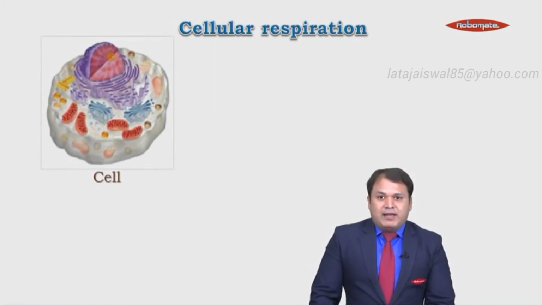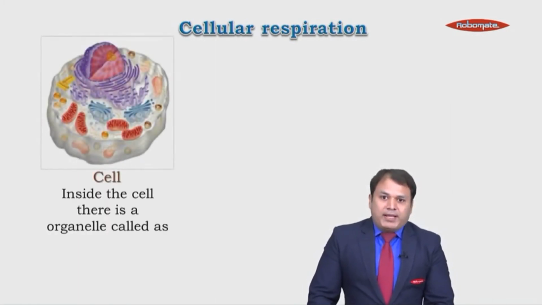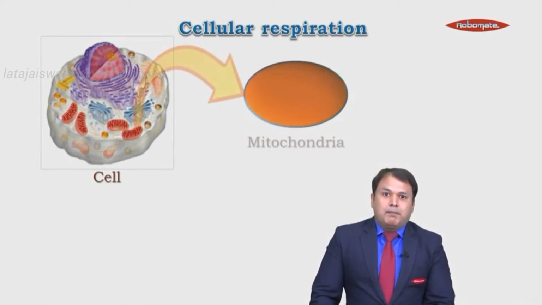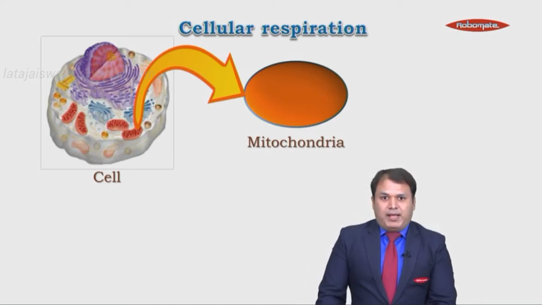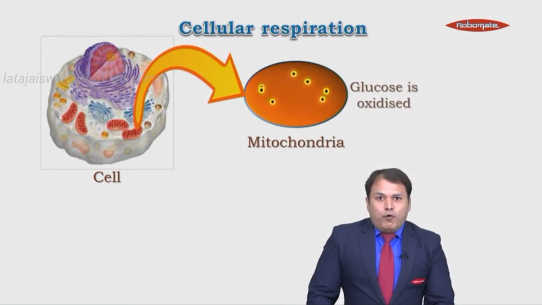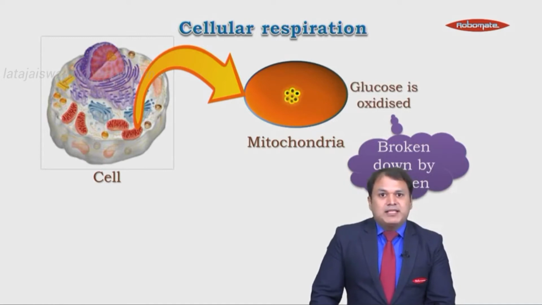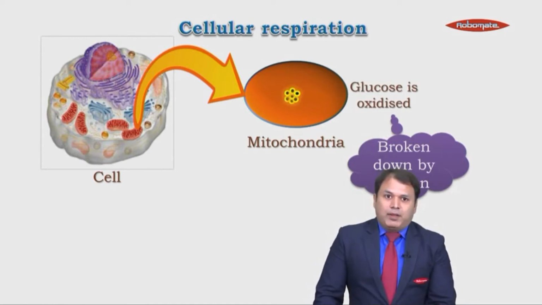We know that inside our cells there is an organelle called the mitochondria. Inside the mitochondria, food, that is glucose, is oxidized, which means it is broken down with the help of oxygen.